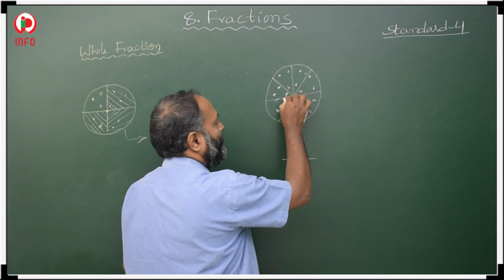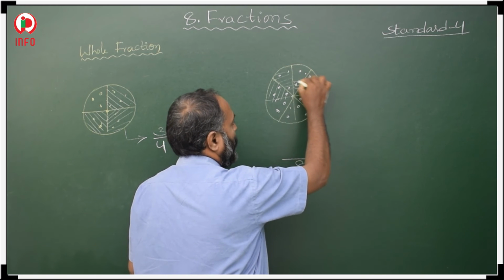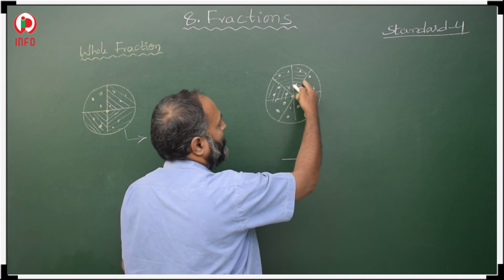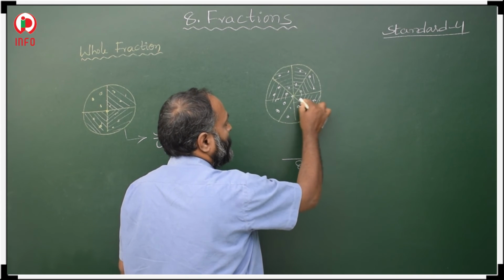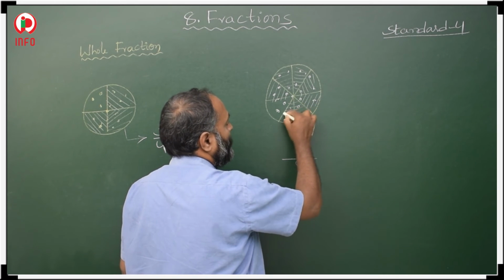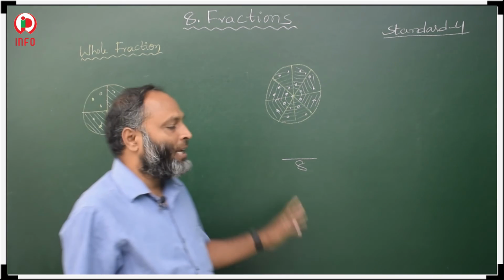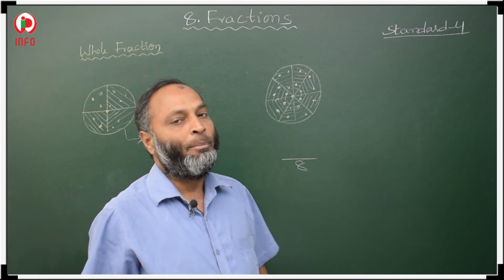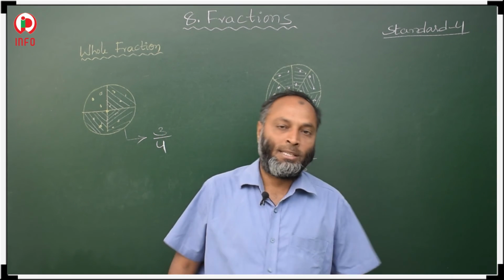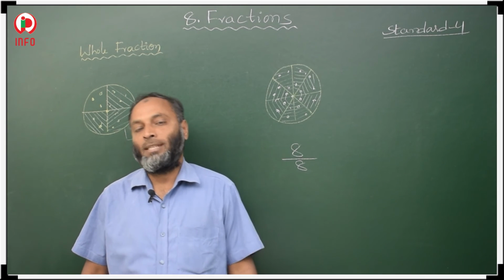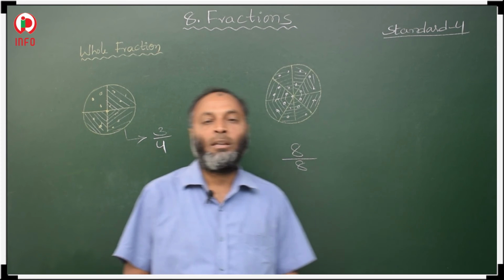Then the selected pieces. If you selected all 8 parts, this is first, this is second, third, fourth, fifth, sixth, seventh, and eighth. Selected means that the total 8 pieces you ate. So that is 8 in the numerator. In the denominator the total pieces, in the numerator the pieces we selected. So we have to take 8 by 8.